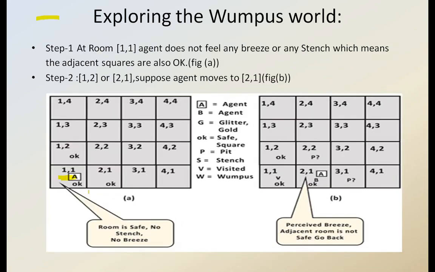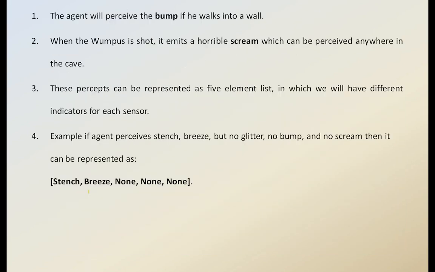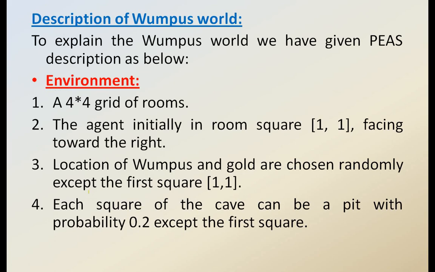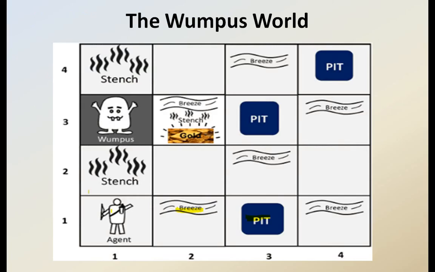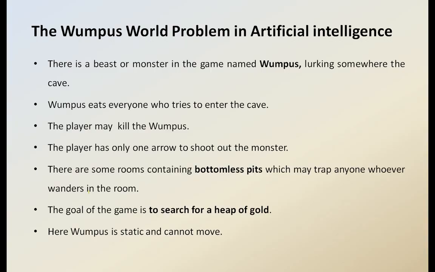Okay, so this is the main activity of the knowledge base rules, the main working principle of the Wumpus world in the knowledge based agent, as well as the goal oriented agent, and it is also called the game agent. This is the best example of the Wumpus world. By the description of this Wumpus world, these are the performance measures. Okay, so this is nothing but the Wumpus world problem in artificial intelligence.